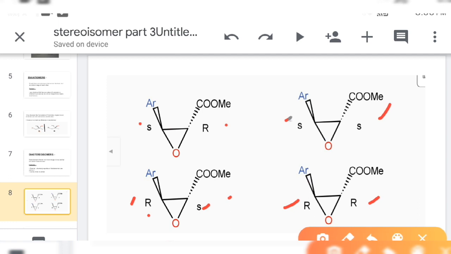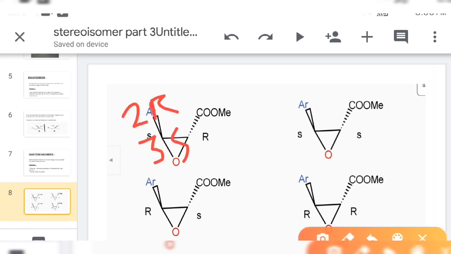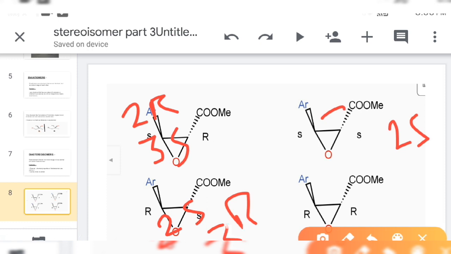If we add numbering here, we can give 1, 2 and 3. So 2R, 3S; 3S, 2R; 2R, 3S; 2S, 3R; 2S, 3S; 2R, 3R.